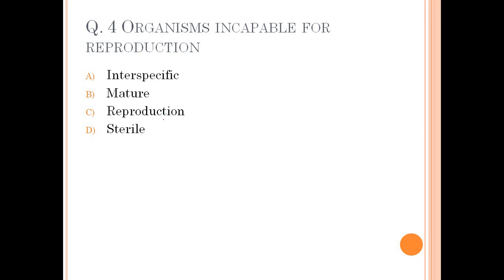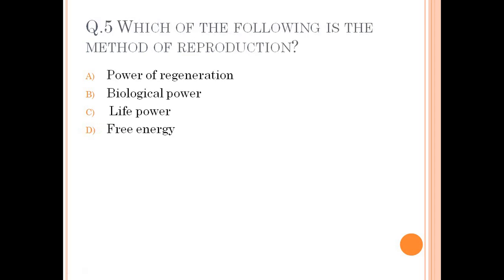Okay, here interspecific organism also can reproduce. Mature species means they are mature to reproduce. Option C is the reproduction, option D is sterile. Sterile is the infertile one, which are incapable or unable to produce offsprings. Okay, this is the correct option. So let's move to the next question.